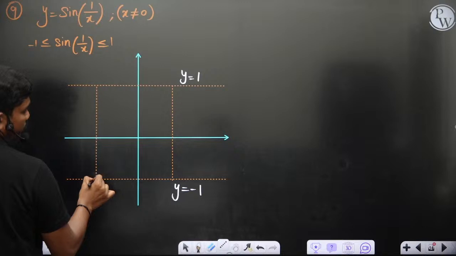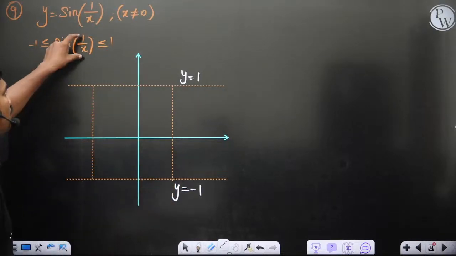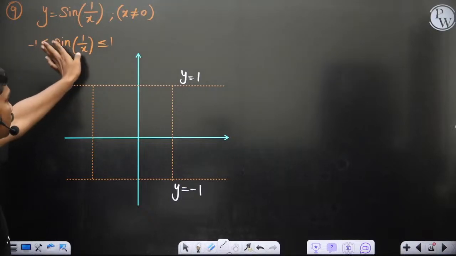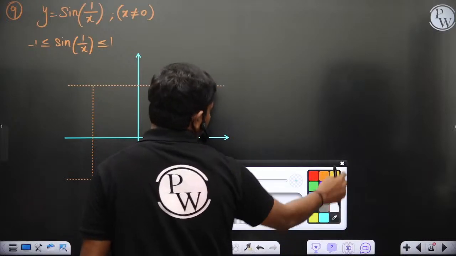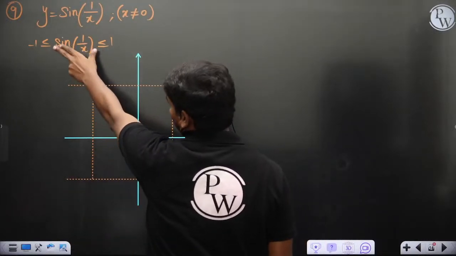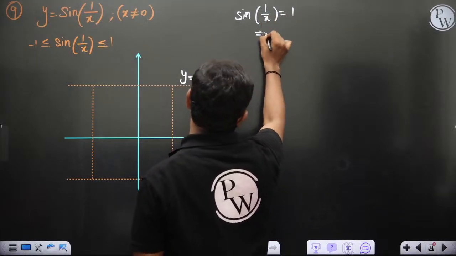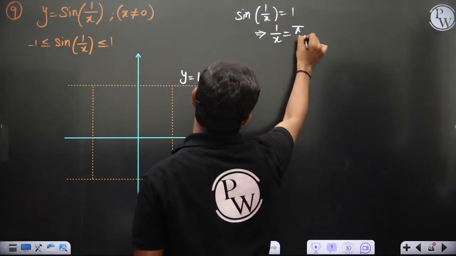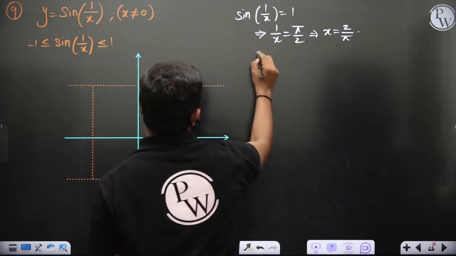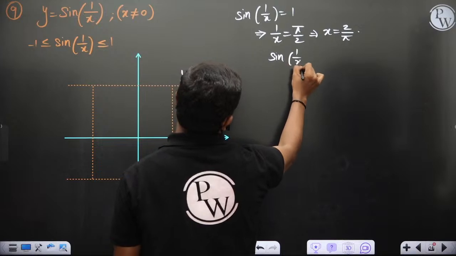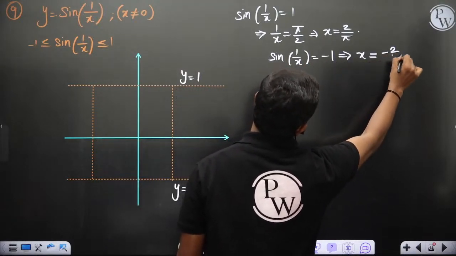Here also, if the x value is very large, once x value goes beyond a certain limit, then ultimately this 1 by x will become very small and sine of it will become very small. And if you check this value, when sine 1 by x is equal to 1, of course, 1 by x has to be pi by 2, so x has to be 2 by pi. Similarly on the other side, sine 1 by x is equal to -1. This implies x is equal to -2 by pi, of course.